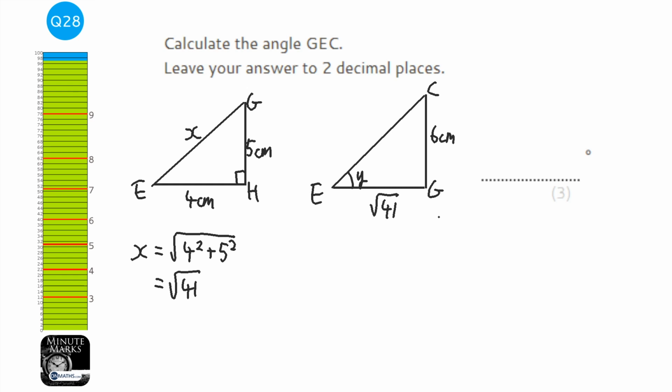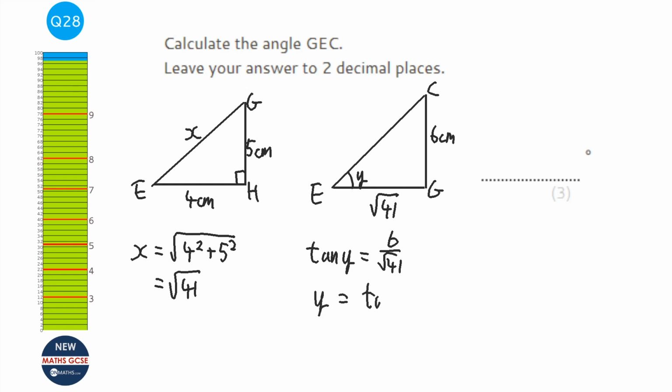And we're going to use trigonometry. Again, if you don't know how to use trigonometry, there's loads of stuff on the site. And so what is it going to be? Tan y equals the opposite, which is 6 over root 41. So y equals the inverse tan of 6 over root 41. I'm going to do that on my calculator. Inverse tan fraction button 6 over root 41, close brackets, and I get 43.14 when it's rounded. So it's 43.14.